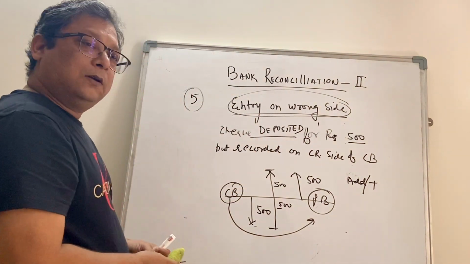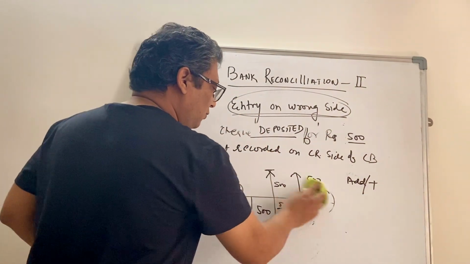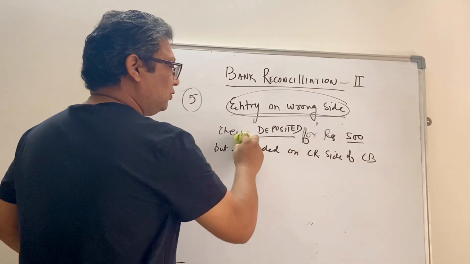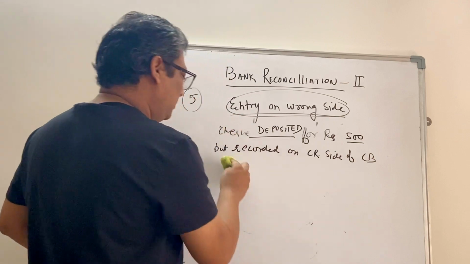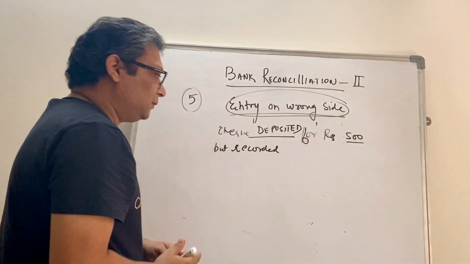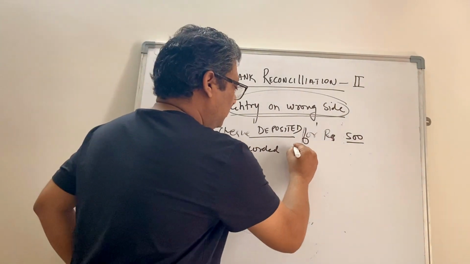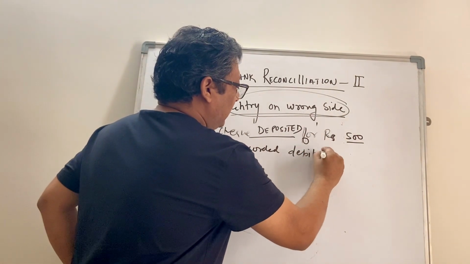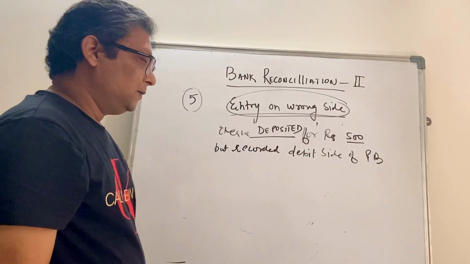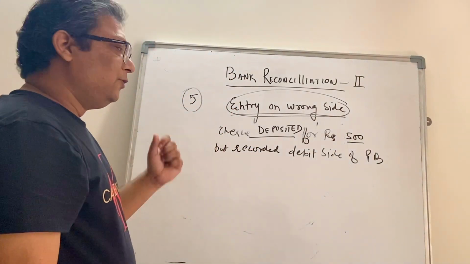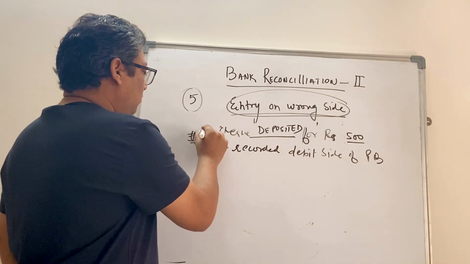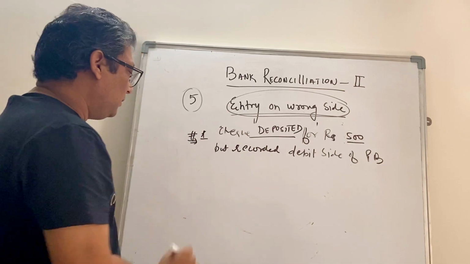Similar errors can happen in the passbook, and I encourage you to try to solve that scenario on your own. I am just writing it, which you can practice. Check deposited for rupees 500 but recorded on the debit side of the passbook. You can make a note of it and practice it by line and arrow. This is scenario question number 1 for you to practice.